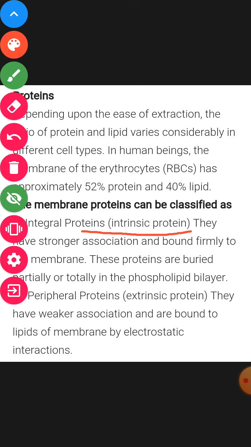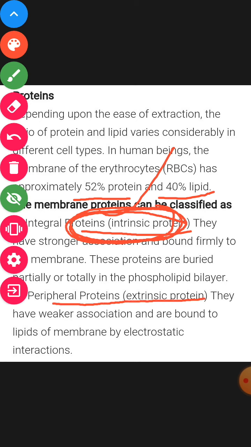The protein forms the major part of the structure: about 52% of the membrane is protein and only about 40% is lipid. Remember that there are two forms of protein in any membrane: intrinsic, which binds strongly with the lipid bilayer,